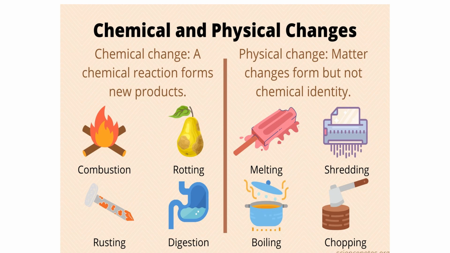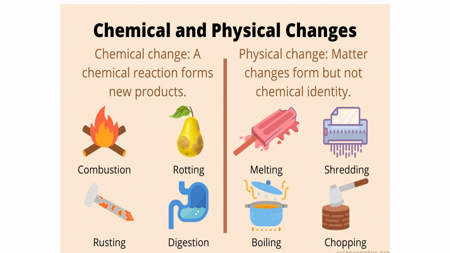Then we come to physical change. We already know that in a physical change, matter changes form but not its chemical identity, and we have seen the examples of melting and boiling of water where only the phases change, that is solid changes to liquid, liquid changes to gas, and vice versa. It is gas changes back to liquid, liquid changes back to solid. There is no change in the chemical composition, the water remains the same. That's why melting and boiling of water are considered to be physical changes.